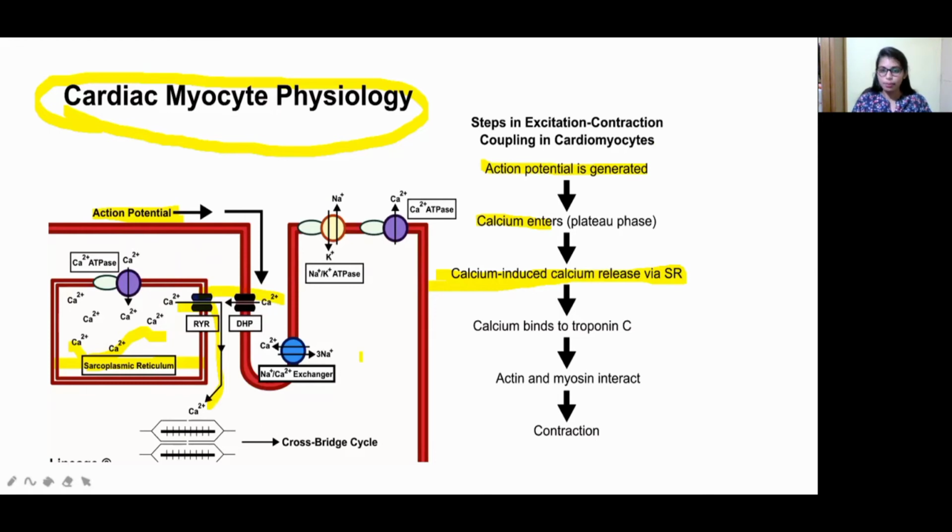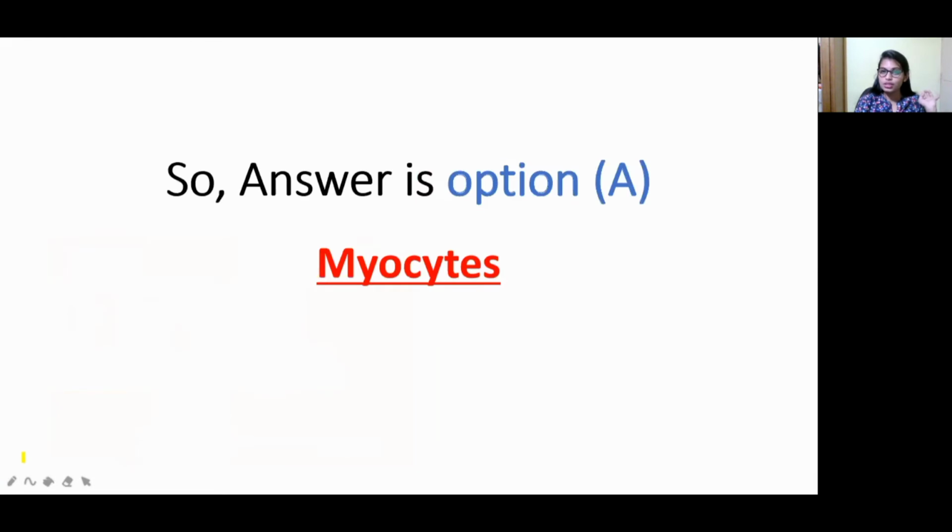Now this calcium binds with troponin C. When it binds with troponin C, it activates the actin and myosin. So when calcium binds with troponin C, actin and myosin will interact. When actin and myosin interact, contraction takes place in the muscle of the heart. So this is the overall process of cardiac myocytes. So what is the answer according to this? Myocytes, right? Because it is the only muscle which helps for contraction in the heart.